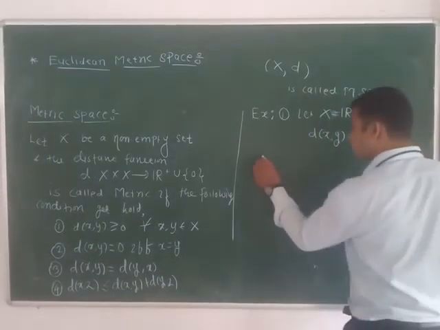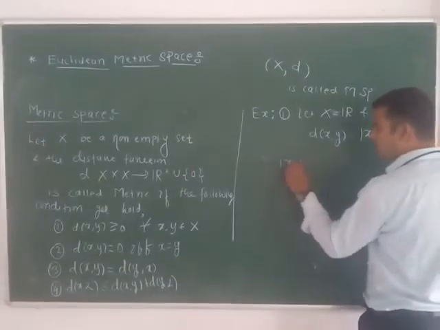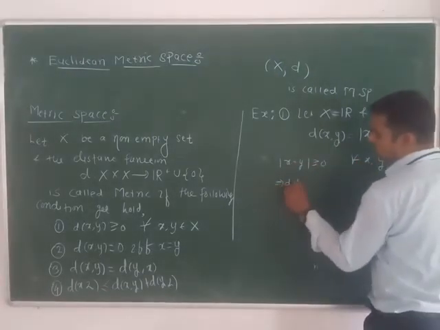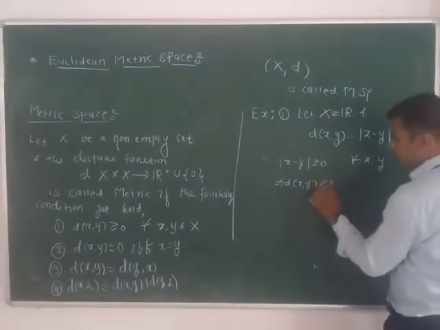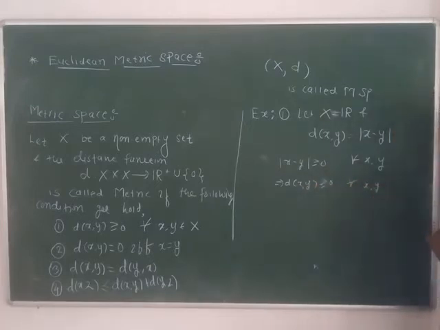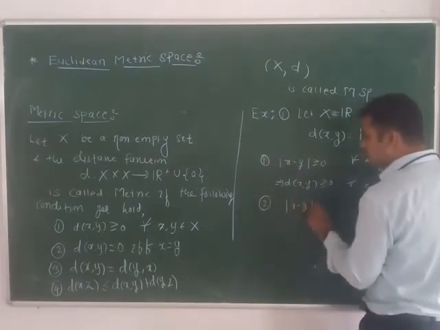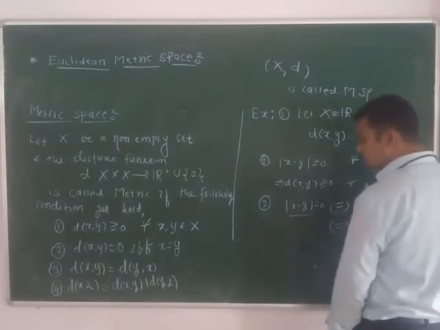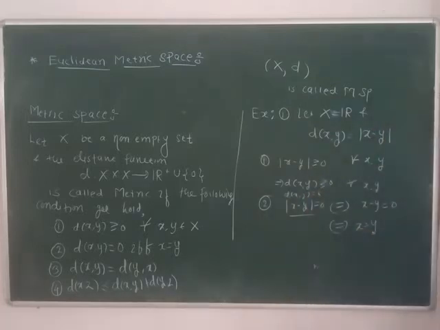We know that modulus is always non-negative, so modulus of x minus y is greater than or equal to 0 for all x comma y, which implies d of x comma y is greater than or equal to 0. Again, modulus of x minus y equal to 0 implies x minus y equal to 0, which implies x equal to y. So d of x comma y equal to 0 implies x equal to y.